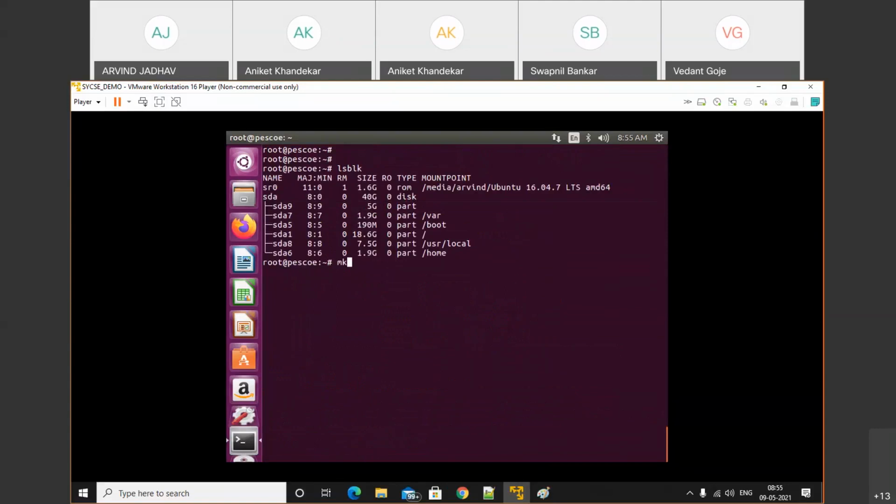So how will we format? We all know that to format we use mkfs dot file format. The normal way, we format with a file format. So here is the command mkfs.ext4 and after that /dev/sda9. To make a format we use this command, but now we need to format the swap.